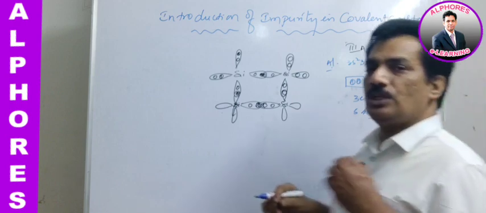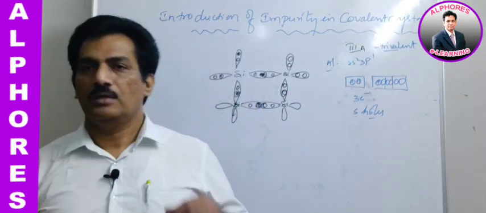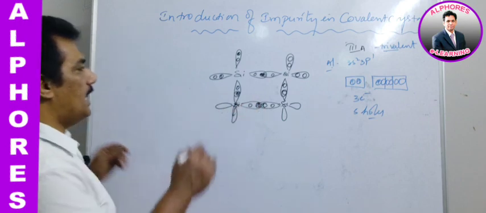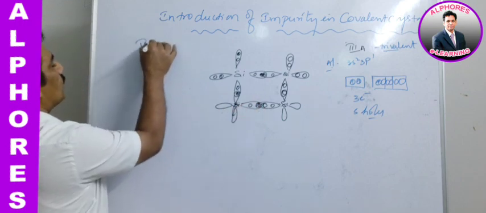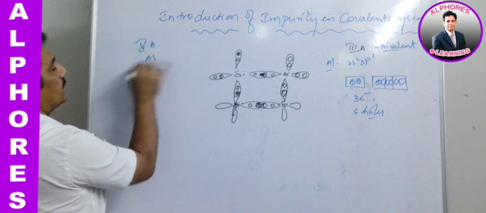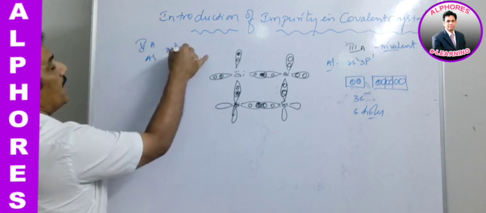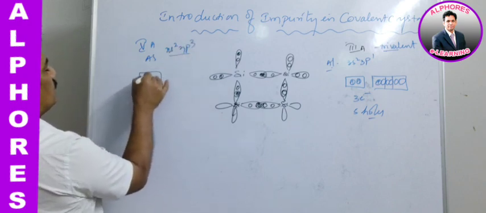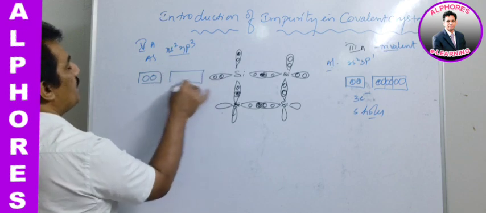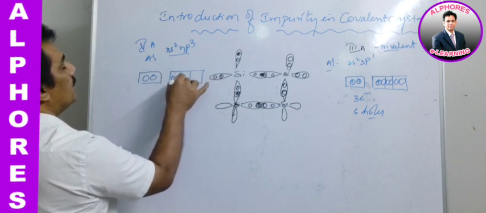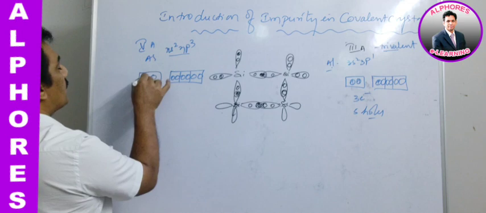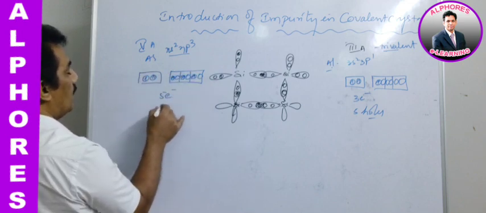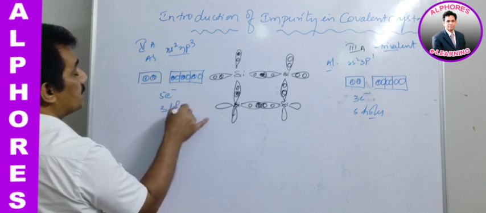Trivalent, tri means 3, valency 3 is observed in the third group. Clear? And now coming to the fifth group, the best example is arsenic. Fifth group elements have ns2 np3 type of configuration. That means in ns 2 holes and in np 6 holes are present, of them 5 electrons are present and 3 holes only are present.